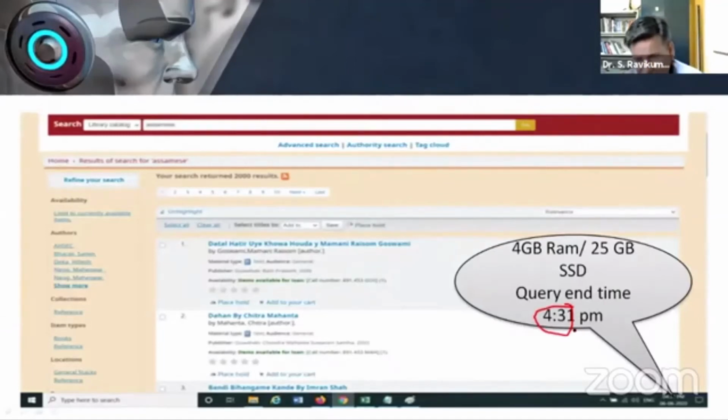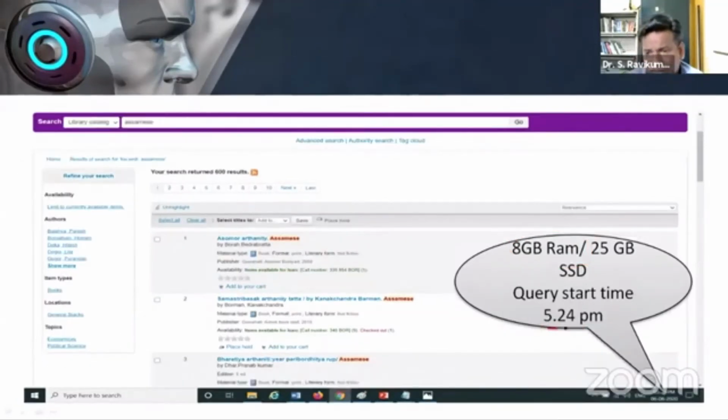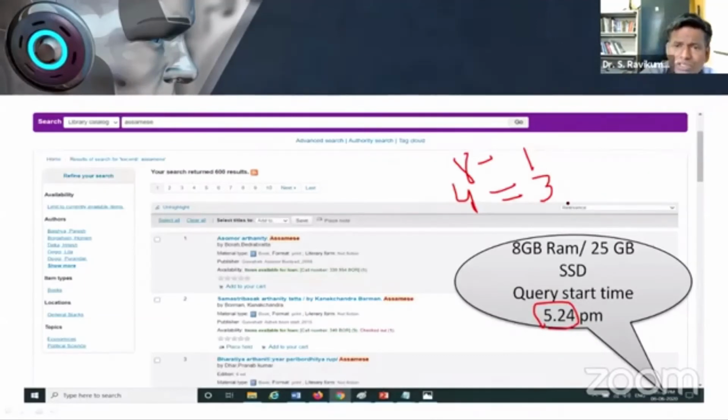In the next slide, I have changed the system to 8 GB. Now the query starts at 5:23 and ends in 1 minute. Earlier when it was 4 GB, it was taking 3 minutes. When it is 8 GB, the retrieval takes 1 minute. That is the difference. If you want to increase or reduce, you can do it. So that is an advantage when you have cloud technology with you.